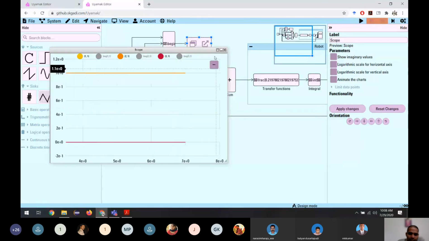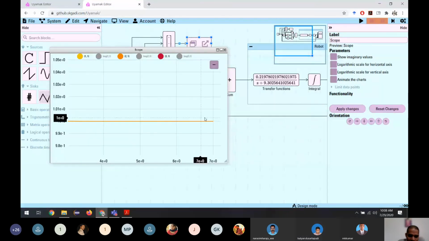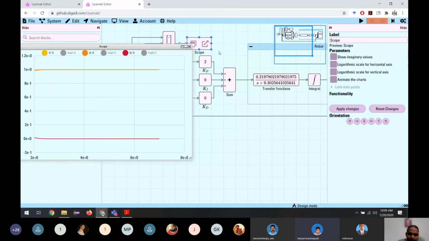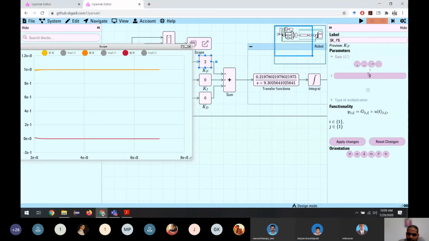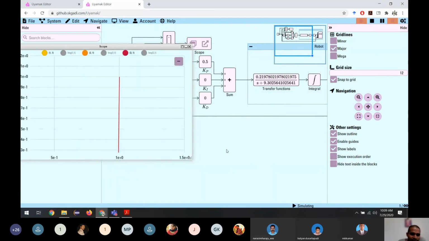Okay, let me stop this and see the difference. Oh, there is no big difference in the final result, but let me make the P value a little smaller, maybe 0.5. But it should always be a positive number. We can't go to negative values. It will make the system unstable if we go negative.